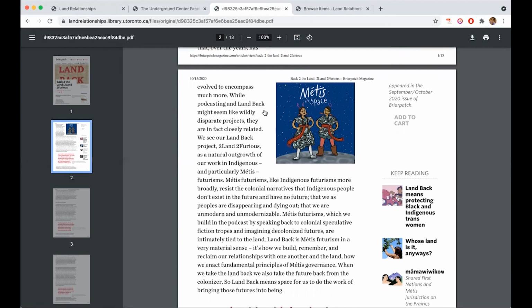So this is infrastructure support that is provided by the University of Toronto Libraries, but in terms of the administration and its accessibility to the public, that is completely up to the organizations themselves, as well as the people who work on the archive. And so we see this partnership as one of the ways that we can really support initiatives such as Land Back and Land Relationship Super Collective in doing this important work as a library.